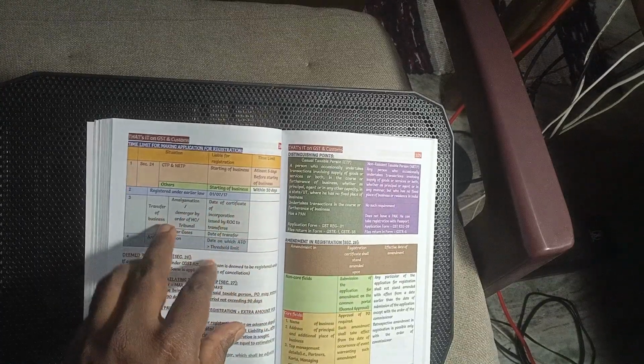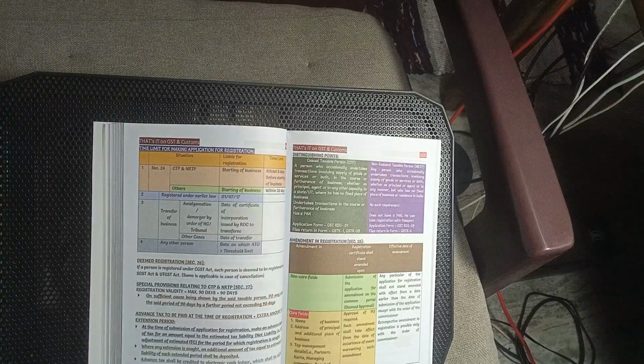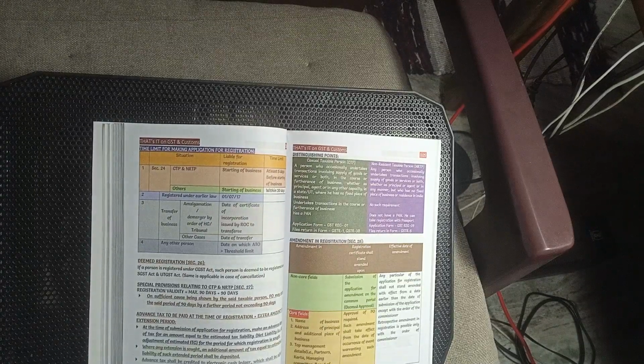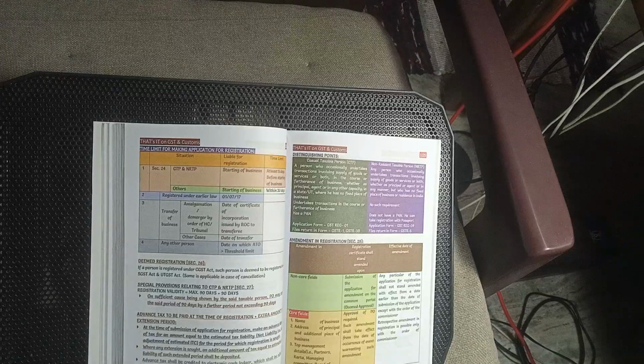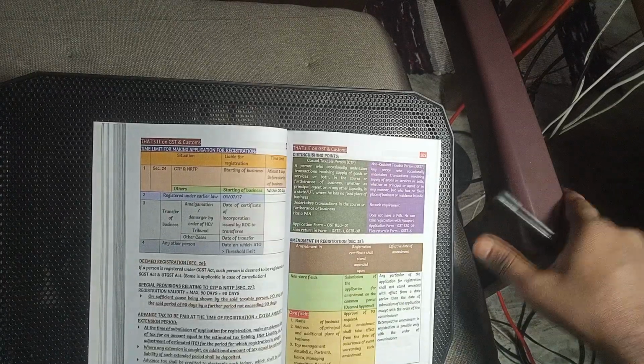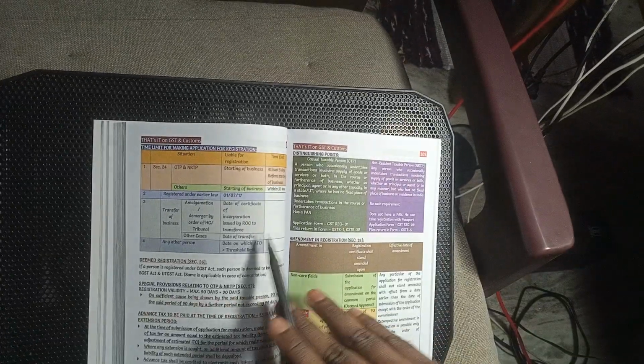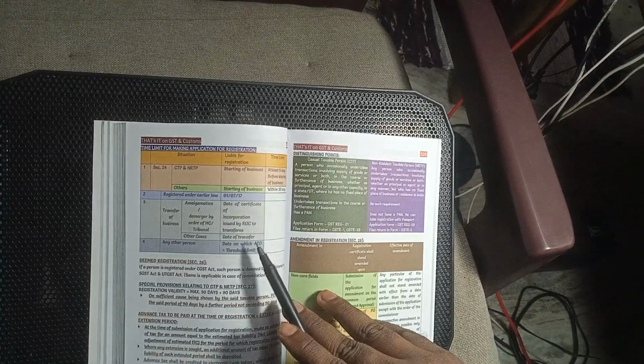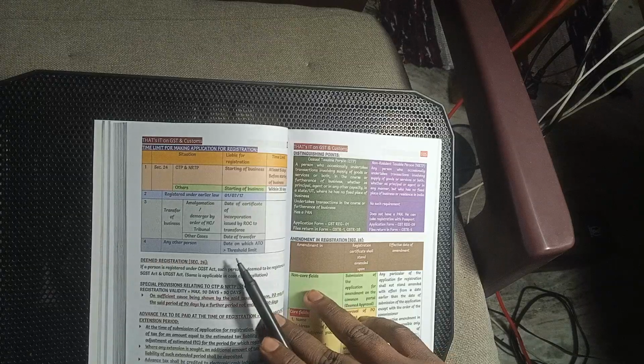Transfer of business, amalgamation, demerger by order of High Court: date of certificate of incorporation issued by the ROC, or the date of the transfer. Other case, date of transfer. Any other person, date of annual turnover crossing the limit.